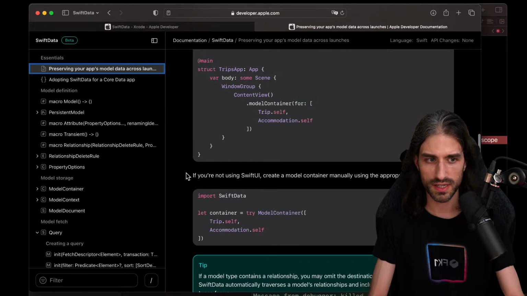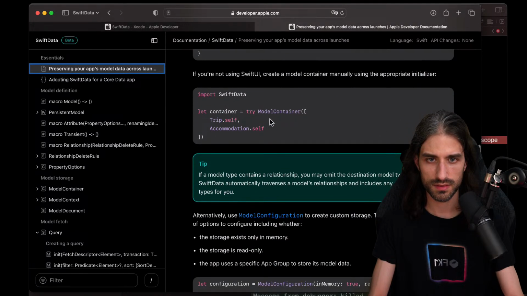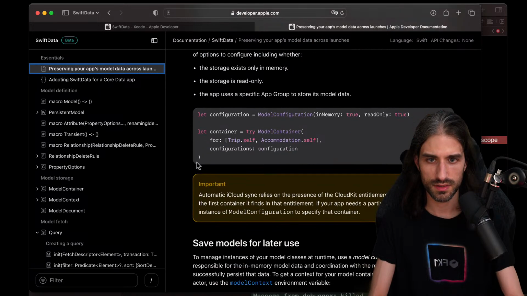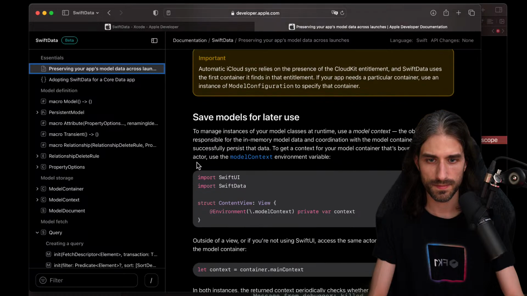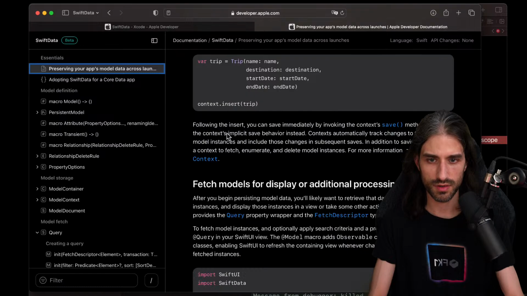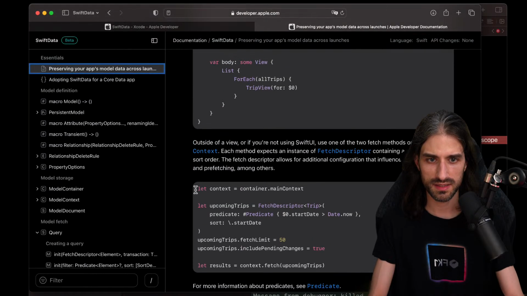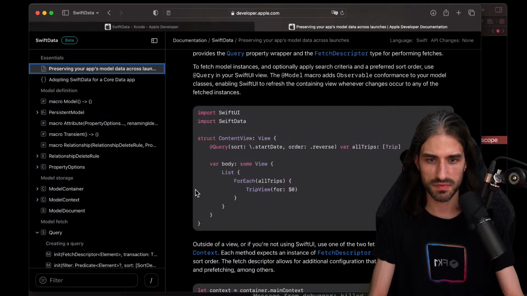But that's for the storage. Try model container. Model context. So that's for inserting, fetching, okay. How do I pass it to something else?